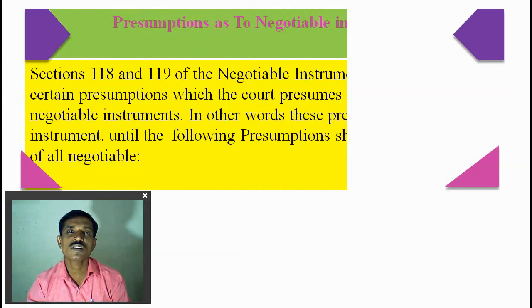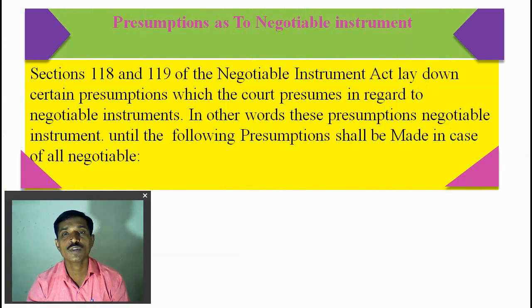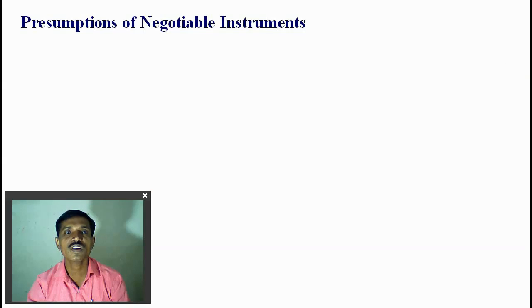We will also see some presumptions of the negotiable instrument, which are mentioned in the Negotiable Instruments Act. Sections 118 and 119 of the Act lay down certain presumptions which the court makes regarding the negotiable instrument. So the presumptions of negotiable instruments we will look at in the next slide.